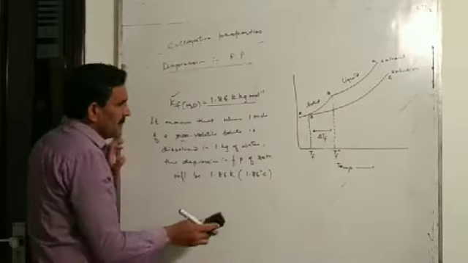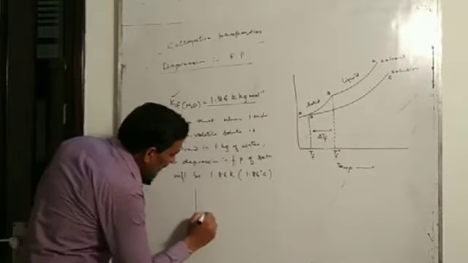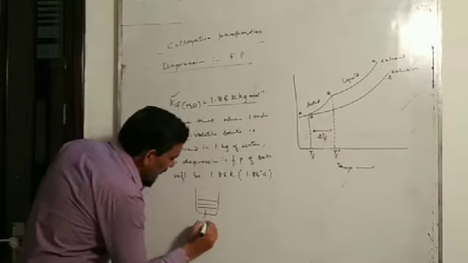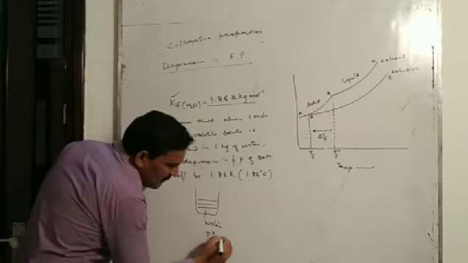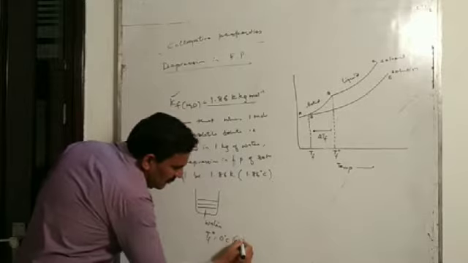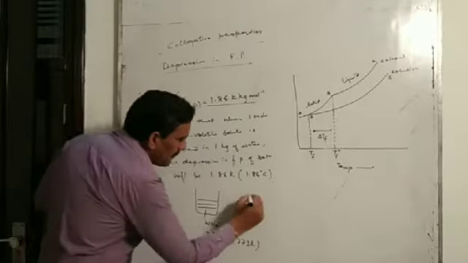We will understand it with one more example. You see, suppose it is pure water and its freezing point is 0 degrees Celsius, or you can say 273 Kelvin.